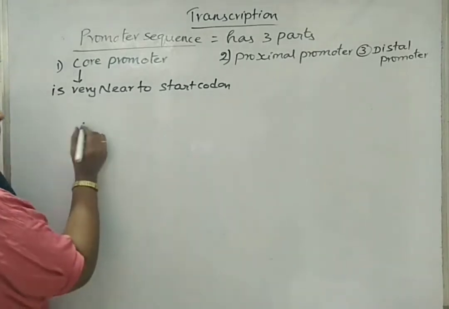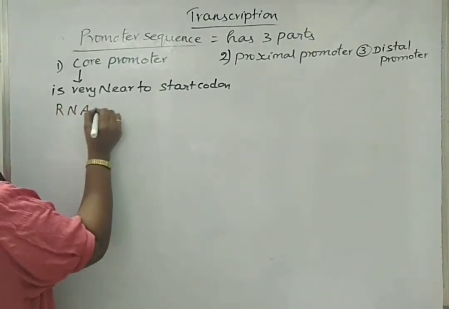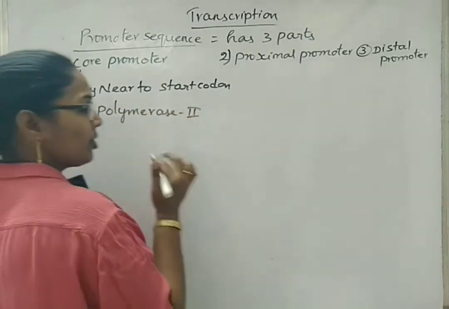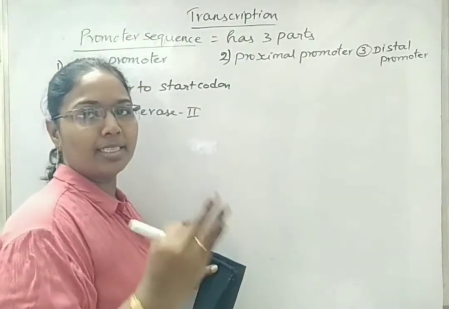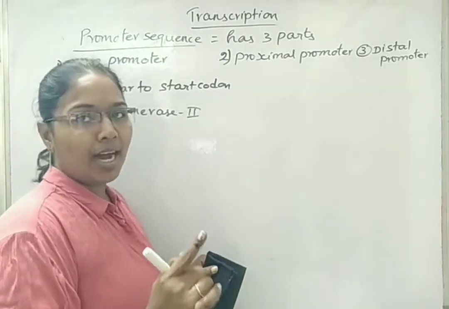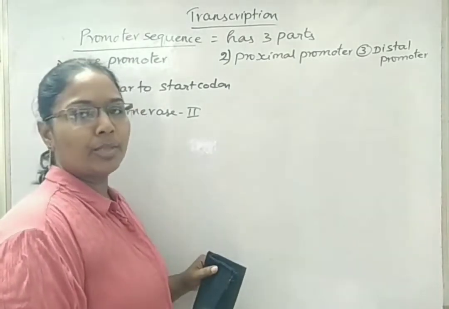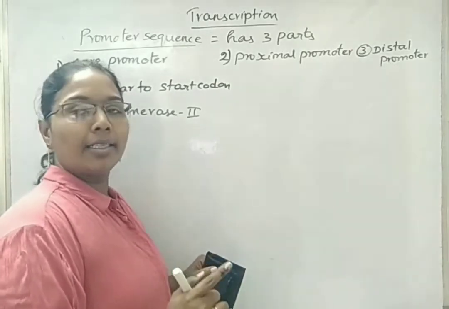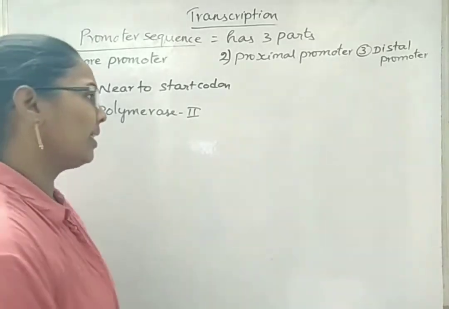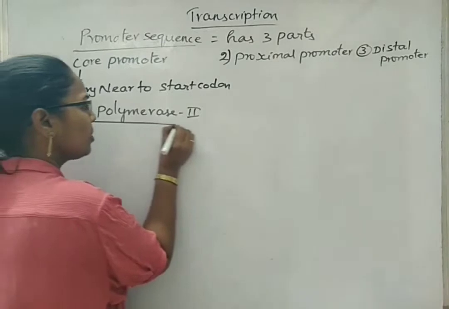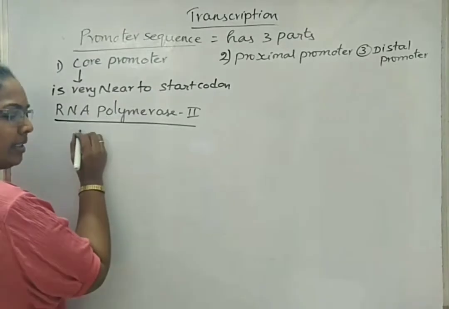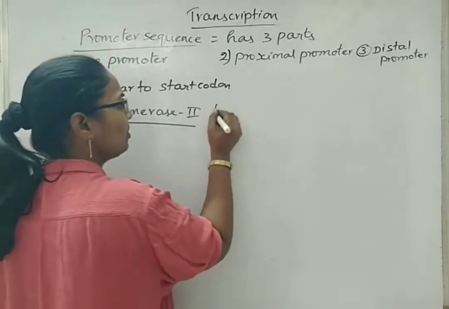Next, RNA polymerase 2 binds here, because in case of eukaryotes we have 3 types of RNA polymerases: RNA polymerase 1, 2 and 3. RNA polymerase 1 is responsible for synthesis of rRNA. RNA polymerase 2 is responsible for synthesis of mRNA. RNA polymerase 3 is responsible for synthesis of tRNA. There are some other types like 5S that we will discuss later. But here, RNA polymerase 2 is involved in transcription, meaning synthesis of a new mRNA. So RNA polymerase 2 binds here.